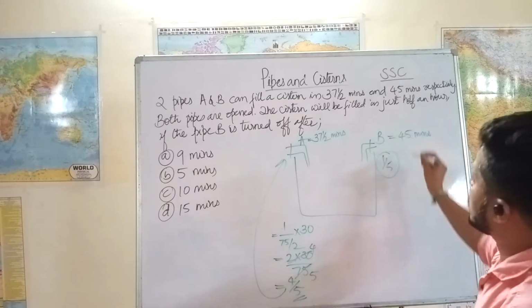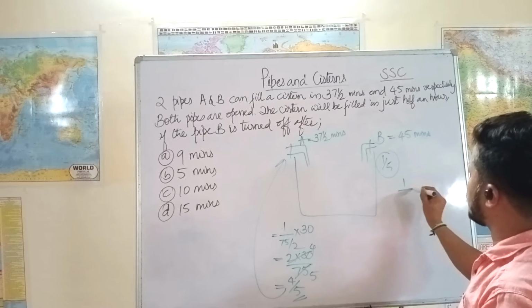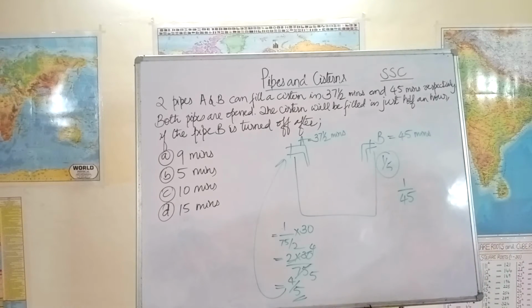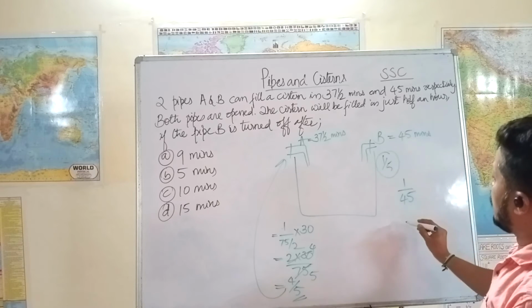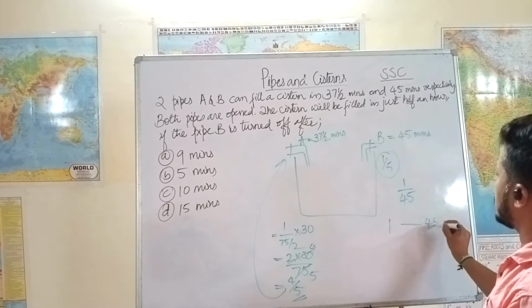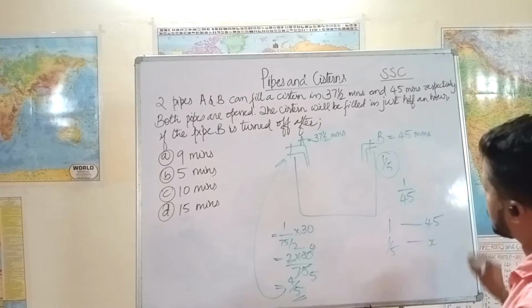So B can fill how much? It can fill the entire tank in 45 minutes. That means every minute it fills 1/45 of the tank. But we only need 1/5 of the tank to be filled. It can fill the entire tank in 45 minutes, but we only need 1/5 of the tank to be filled in x minutes.